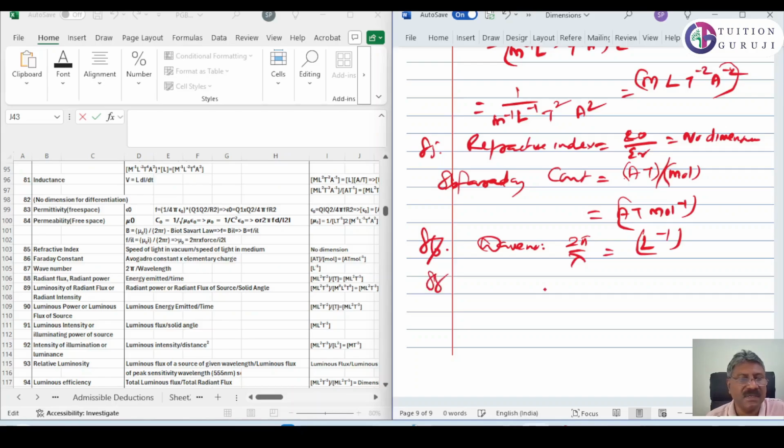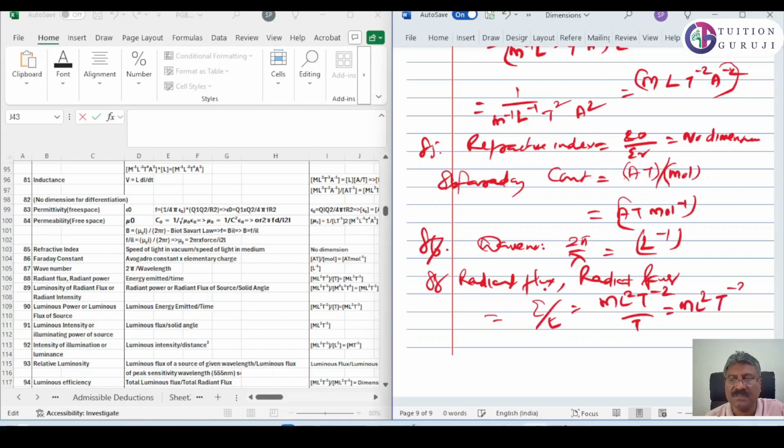Now 88 is radiant flux or radiant power. What is this? It's equal to energy emitted per time. Energy we know is M L square T raised to minus 2, divided by time T, which is M L square T raised to minus 3.